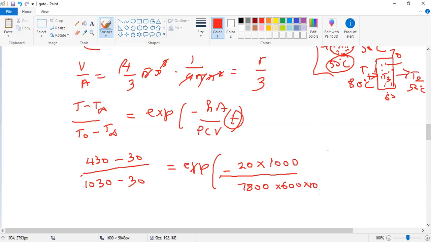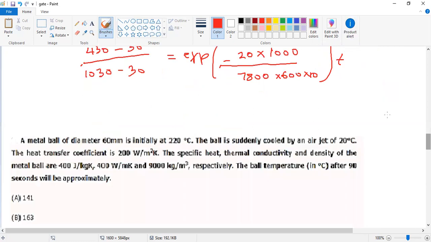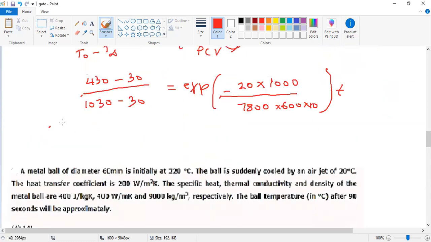Into t. So to remove the exponential, we solve the equation by taking the log on both sides. Solving with the given values, we get 0.96 equal to the exponential of something, minus 4.23 into 10 power minus 4 t.